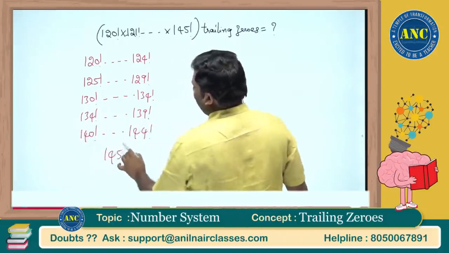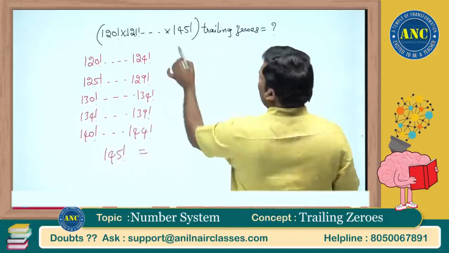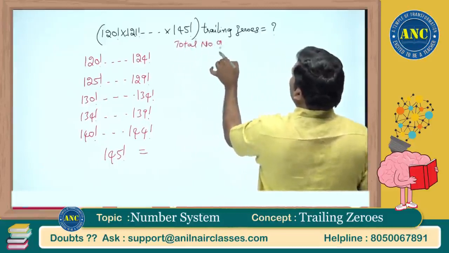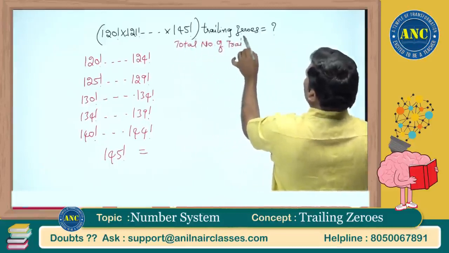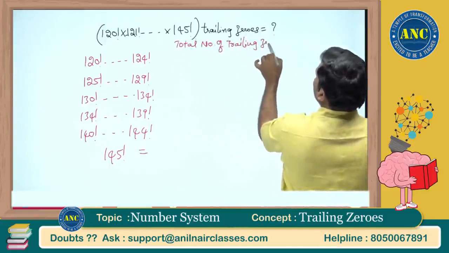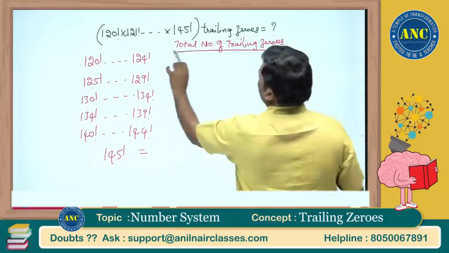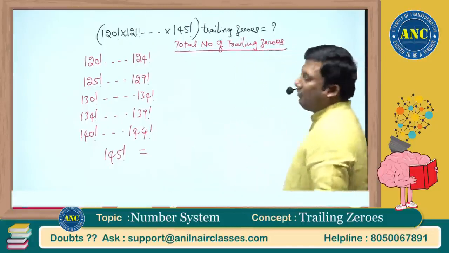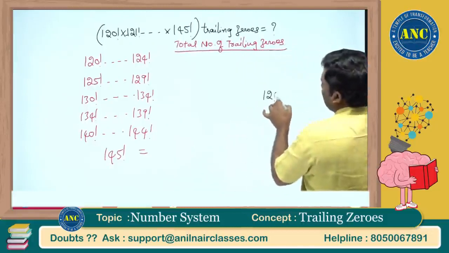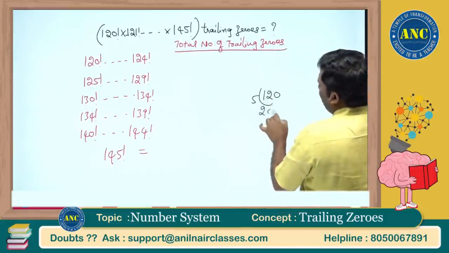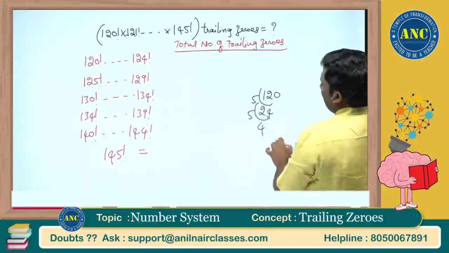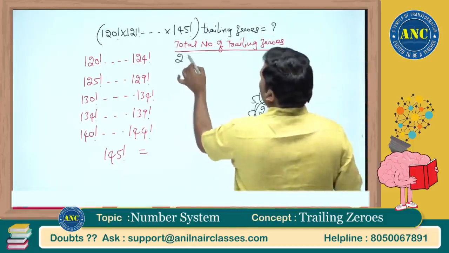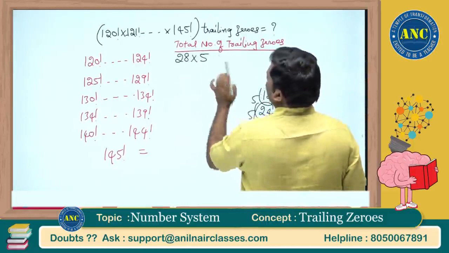Here it is 145 factorial. Total number of trailing zeros. Listen carefully, sir. Total number of trailing zeros. 120 to 124. First we will do for 120. It is the same. 5 24s are 120. 5 4s are 20. 24 plus 4, 28. 28, I got it for 5 numbers.